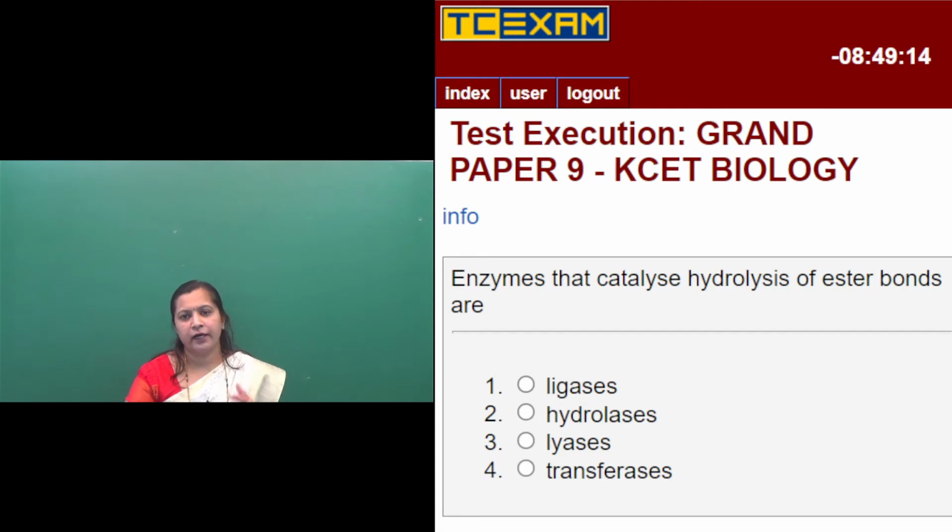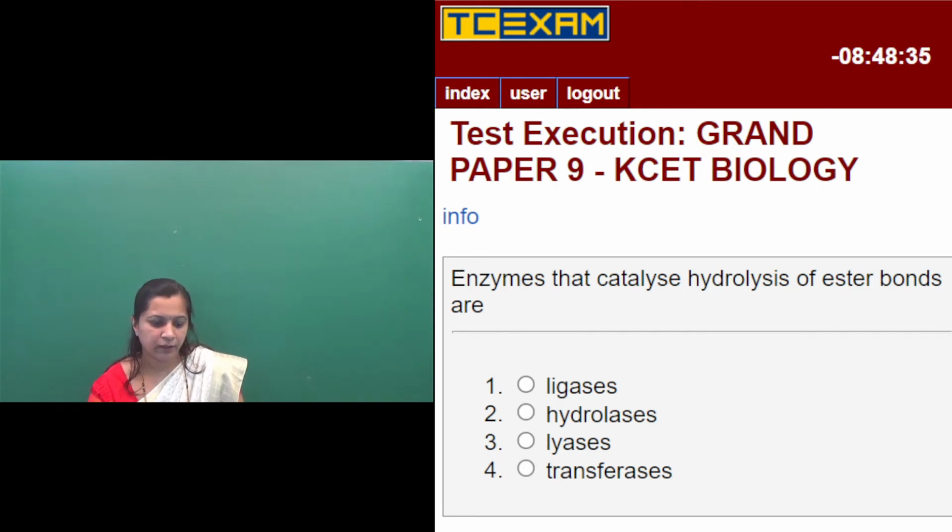Usually the digestive enzymes fall under this category, hydrolases. They break down the larger molecules into smaller molecules by catalyzing the hydrolysis of ester bonds, peptide bonds, glycosidic bonds. So the right option here is the hydrolases.